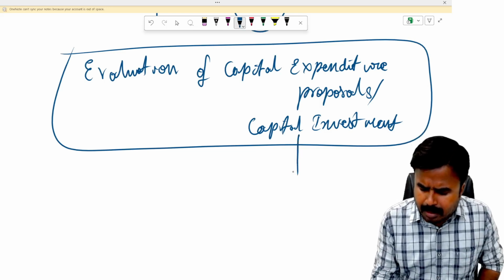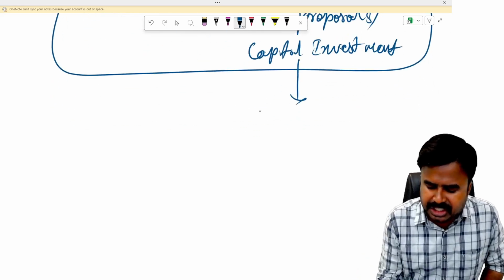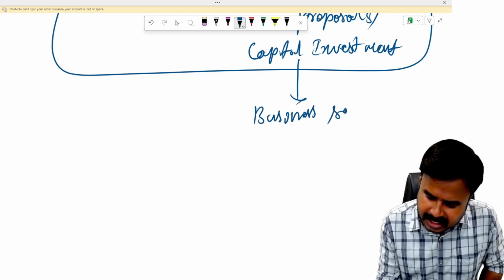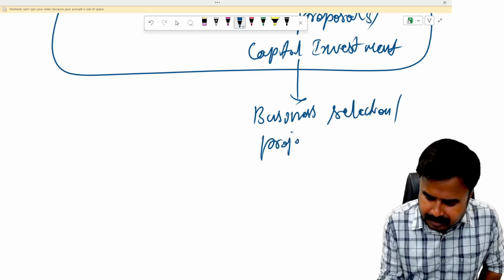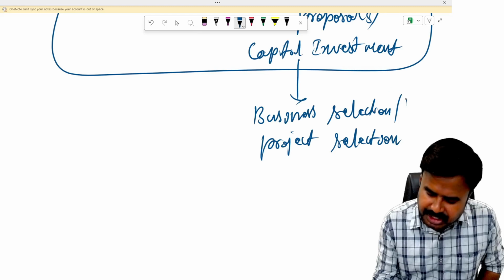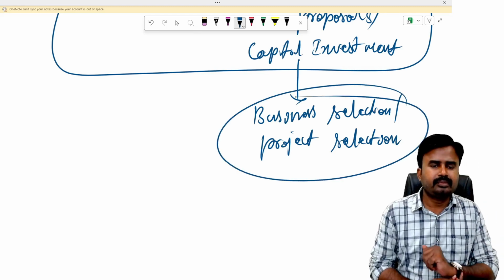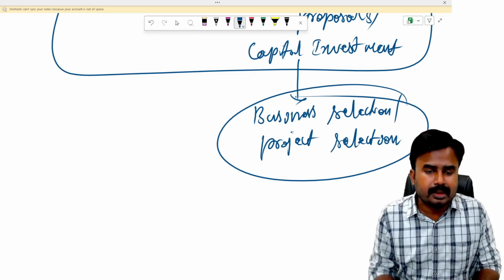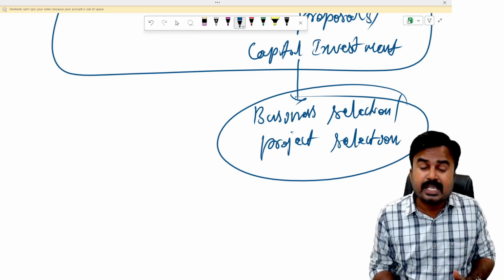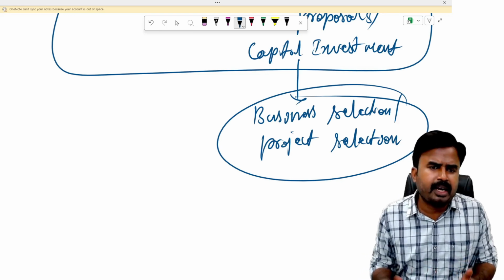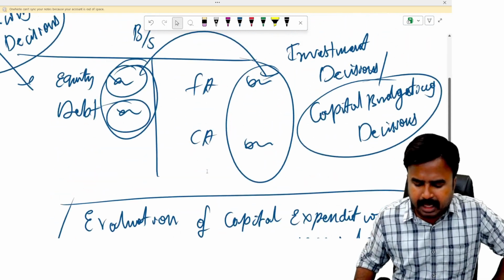Nothing but it's about business selection, or I can say project selection. In simple terms, it is the art of using the company's money in order to generate the best returns from our investment in the future. That's the better way of understanding capital budgeting decisions.